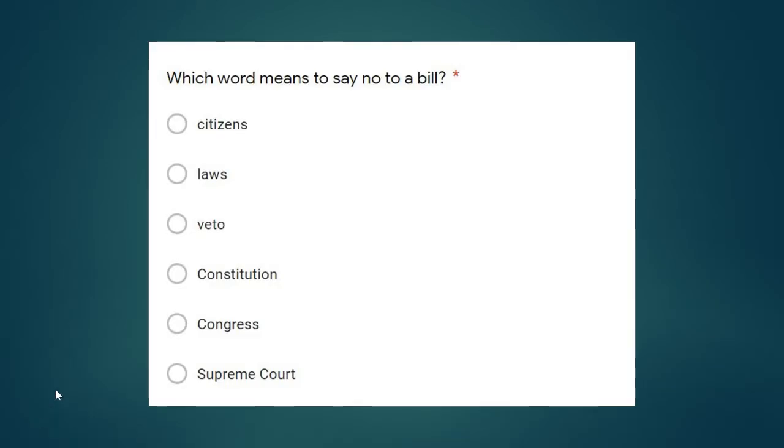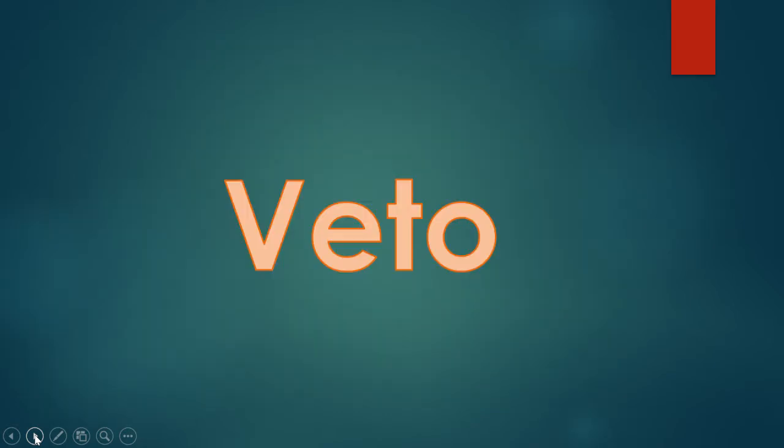Which word means to say no to a bill? This is a vocabulary word that we talked about, that a person can say no to a bill. Is it citizens, laws, veto, constitution, Congress, or Supreme Court? Which one means say no to a bill? The correct answer is veto. Veto is to say no to a bill. The president can veto a bill that the legislative branch sends to him.